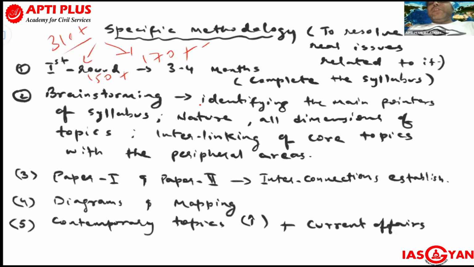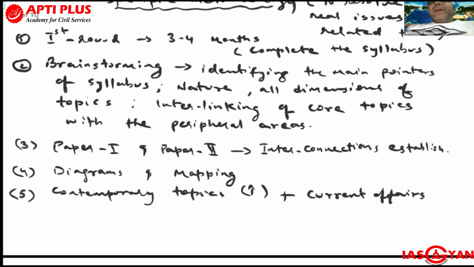So what are the real issues related to UPSC geography optional preparation that aspirants encounter? The first problem is how to cover or complete this syllabus. So first divide your syllabus into 3 parts. Paper 1 into the physical part, the first 5 units, and the next 5 units as human geography. That is paper 1, and it will take around 60 to 70% of your time. The next 40% of your time will be taken by paper 2, that is Indian geography.